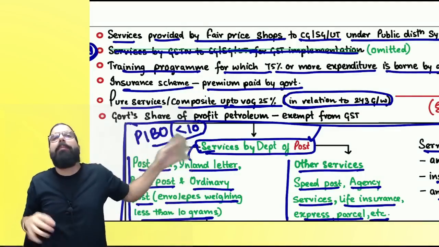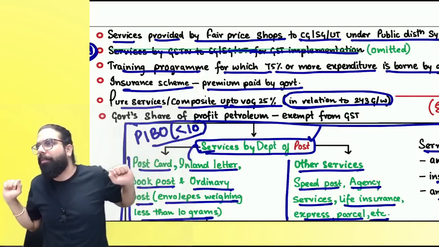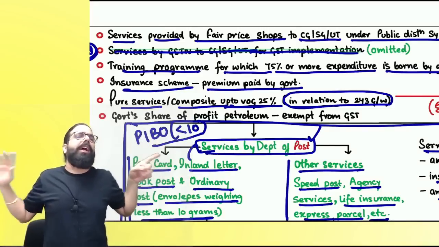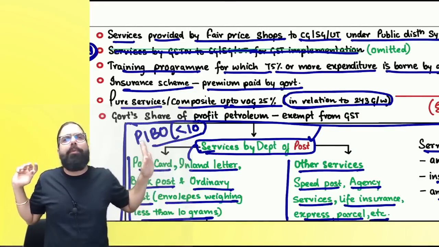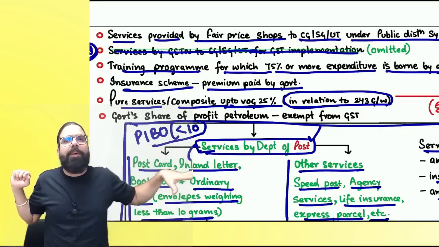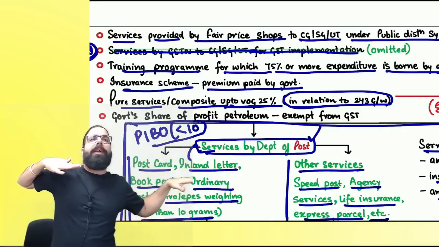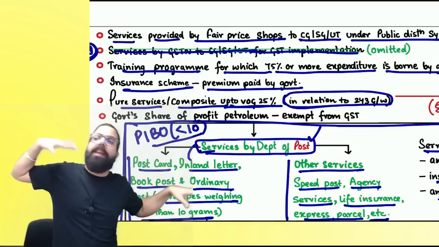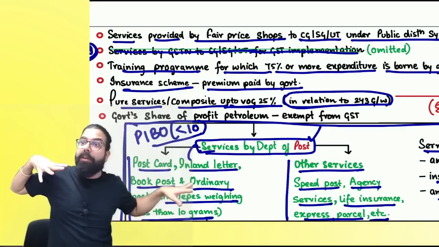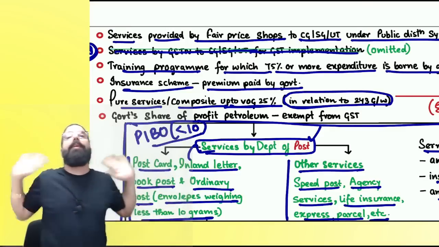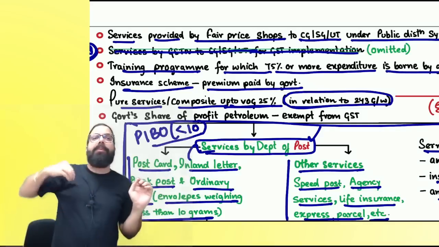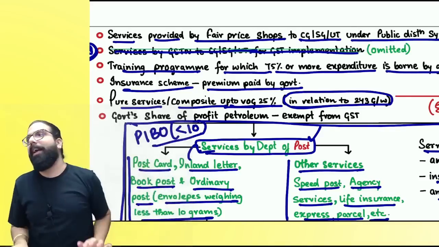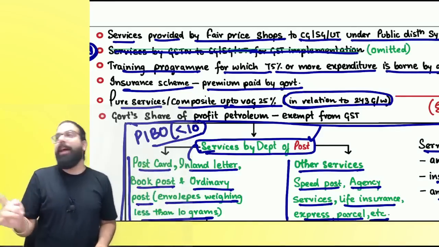Basically local authority, what it does? They go ahead and do those activities which are told in 243G and W. That is neither supply of goods nor supply of service. If I am helping the government with pure service or composite supply where value of goods is 25%, then my services to the government also shall be exempted. Are we clear, everyone? Can we go ahead?